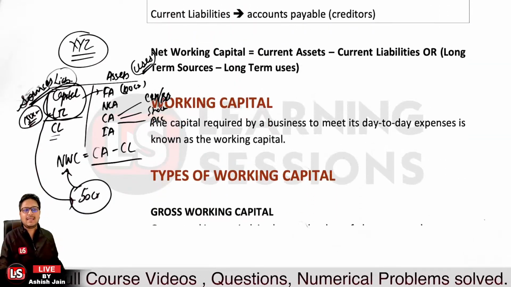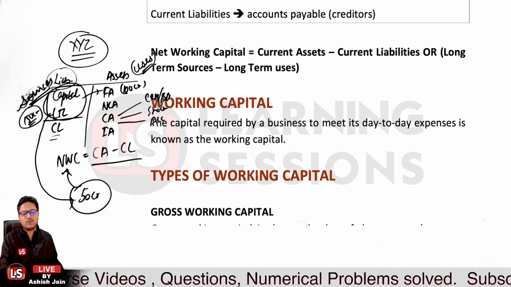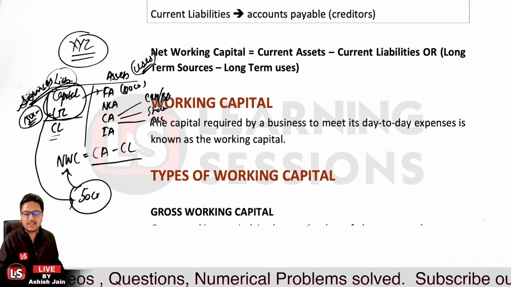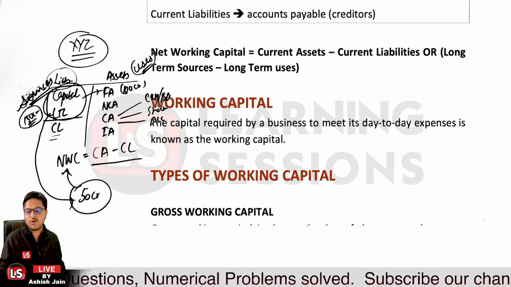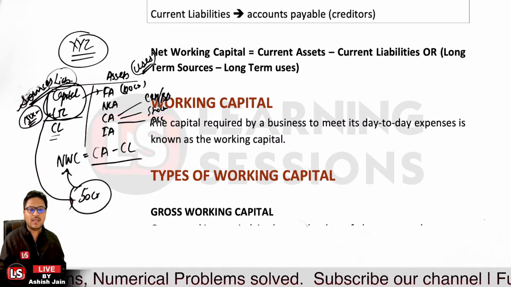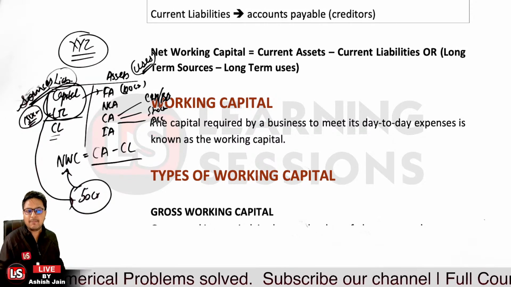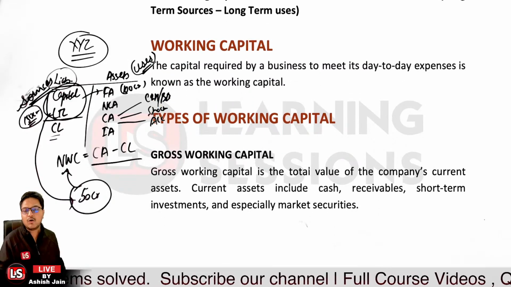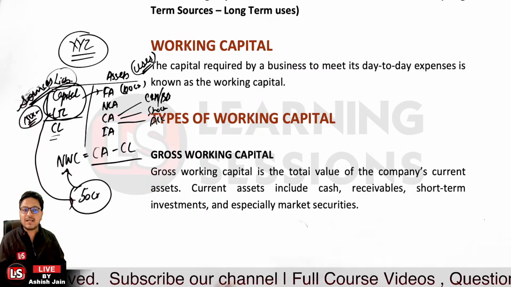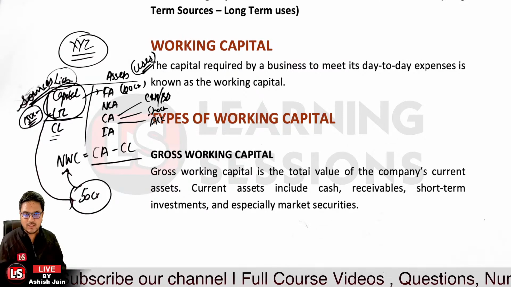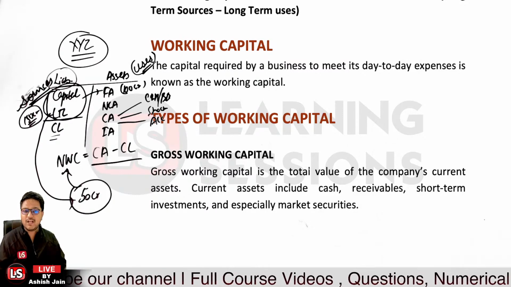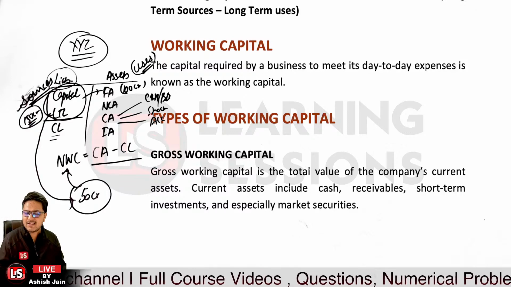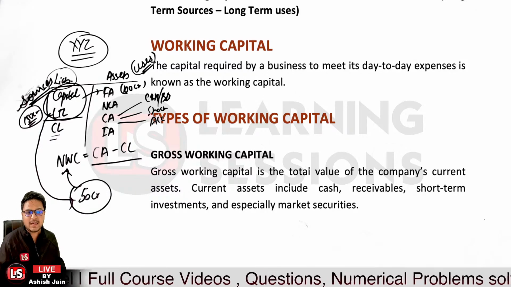It's related to working capital. Now what is working capital? I told you in a nutshell that it is the amount which is actually required by the business for day-to-day expenses. That is working capital. Now what is the type of the working capital? We have already learned about the gross working capital. Gross working capital is the total amount of the current assets which is available with the company. So when we go through the balance sheet, just look at the total current assets, and that is the gross working capital.